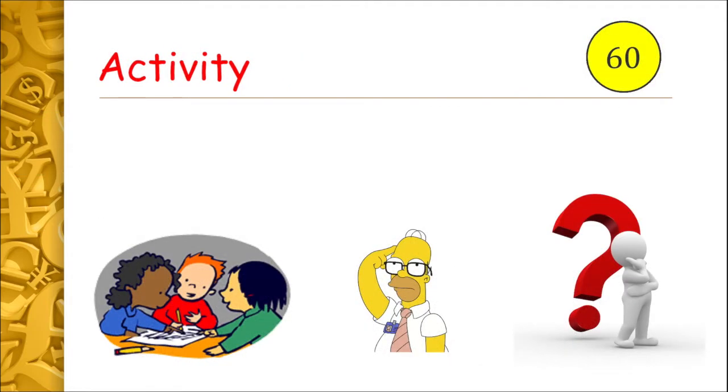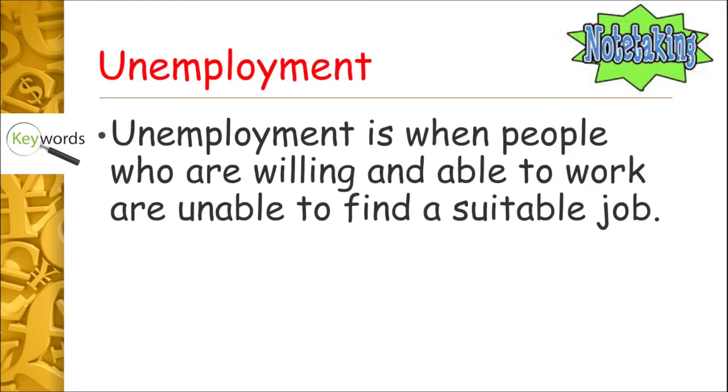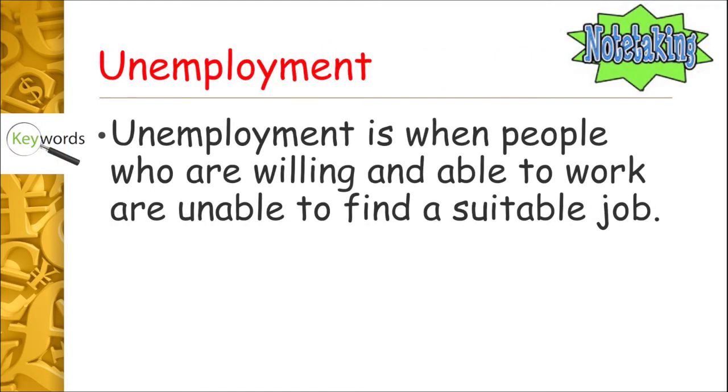So, next up, does anyone know what is meant by unemployment? Pause the video, have a think about it. When you're ready, press play to continue. Well, unemployment is when people who are willing and able to work are unable to find a suitable job. So, pretty much means that they want to work, but they can't get a job. So therefore they're out of work and they're generally having to claim social welfare payments like job seekers benefit or job seekers allowance from the government.